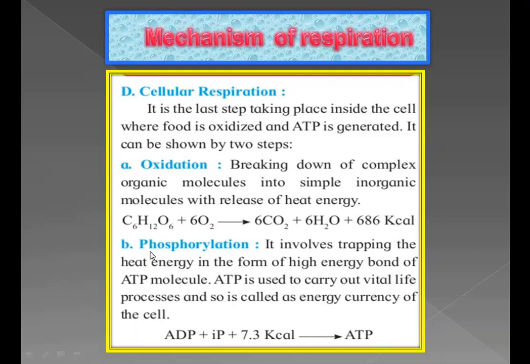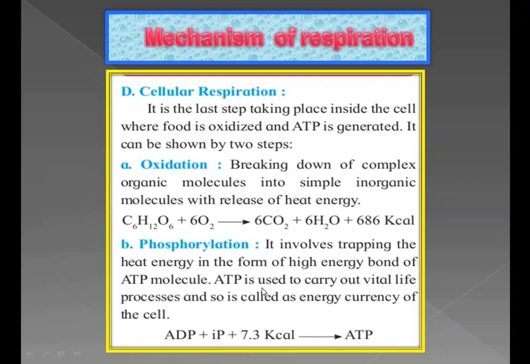The second step is phosphorylation. Phosphorylation is a biochemical process that involves the addition of phosphate to an organic compound. That means a phosphate molecule is added to an organic compound. This process is called phosphorylation. It involves trapping the heat energy in the form of the high energy bond of ATP molecules.